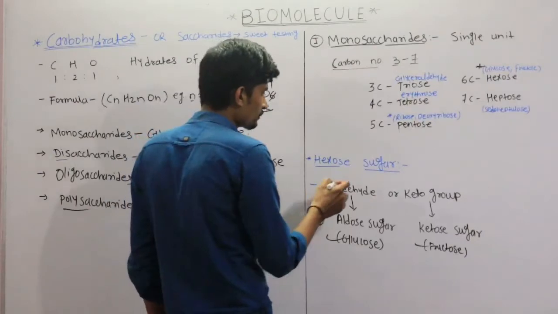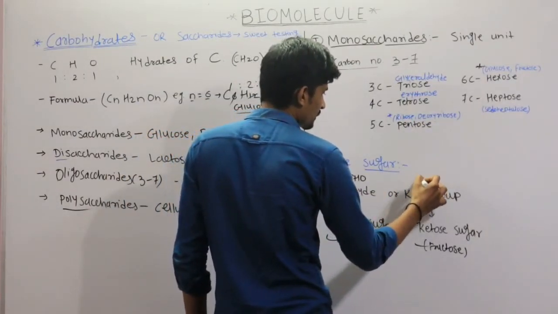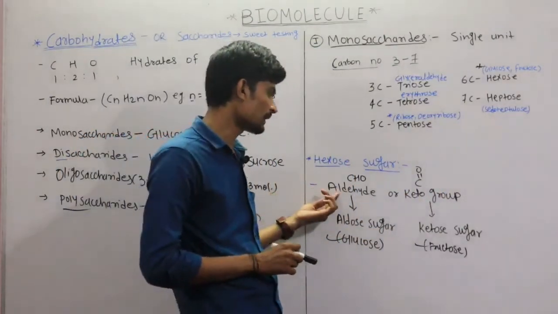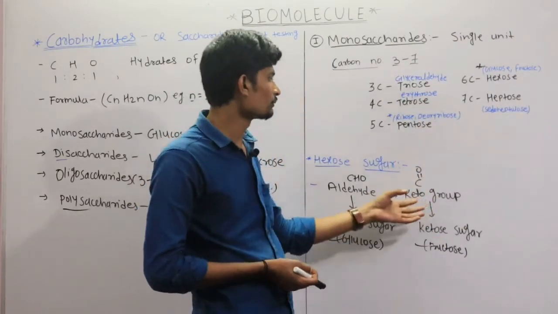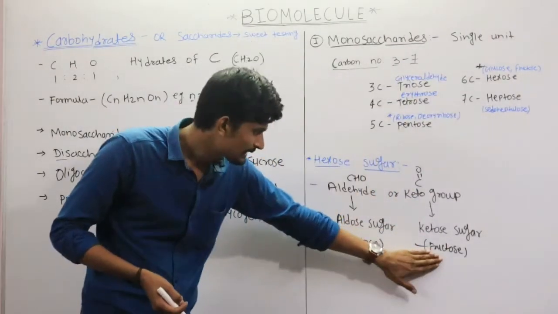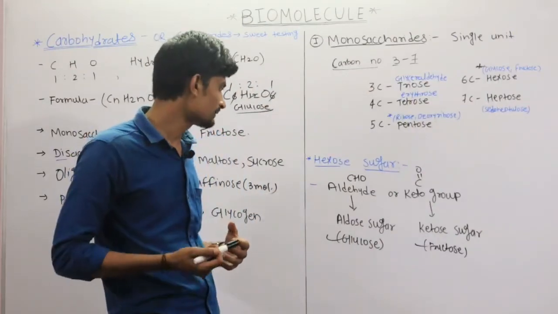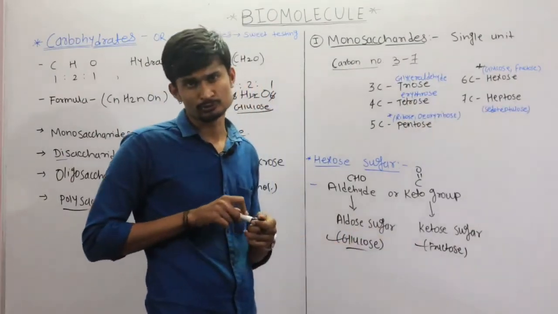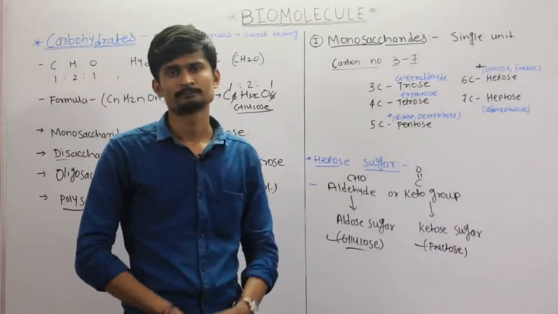You know that the aldehyde group means CHO and the keto group means C double bond O. If there is CHO as the functional group, aldehyde, those sugars are called aldose sugars, and if the functional group is the keto group, that is C double bond O, those sugars are called ketose sugars, and the examples are fructose and glucose. In the next lecture we will study the structure of glucose and fructose, and some description about glucose and fructose. Thank you.